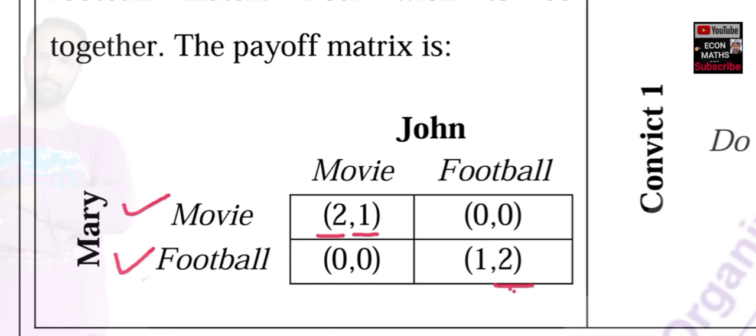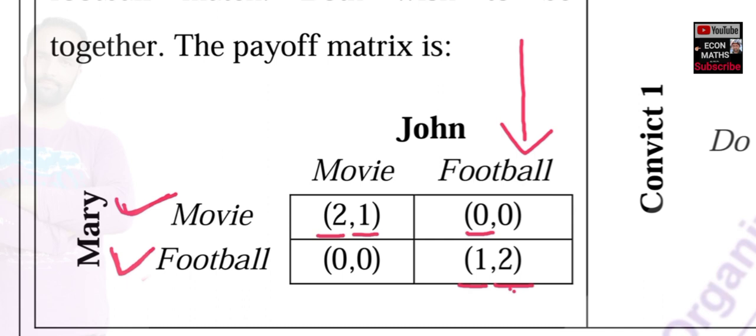Now let us see if John chooses to go for football. Again, Mary has two options, either to go for movie or to go for football. Movie gives her 0 as payoff, football gives her 1 as payoff. Obviously 1 is greater than 0, so Mary will choose to go for football.